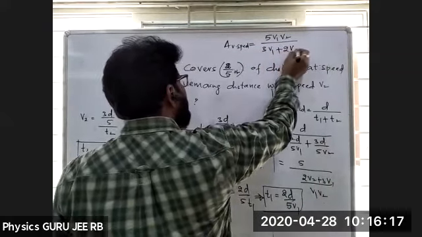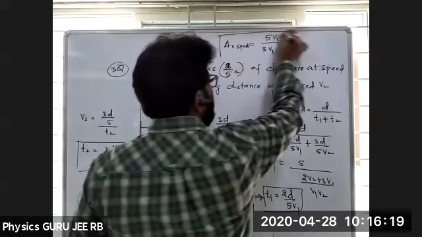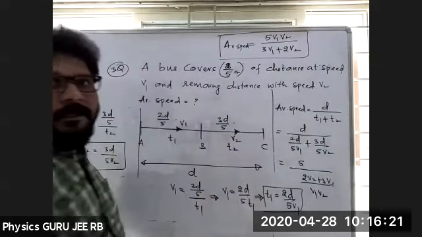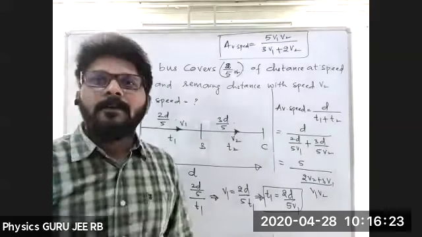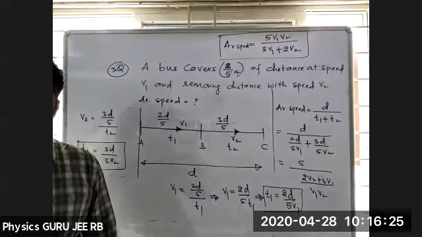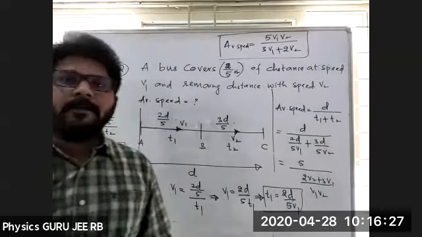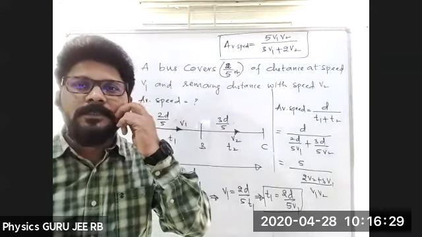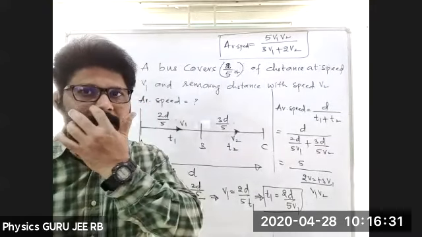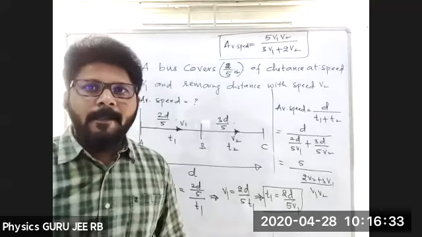How many of them got the answer? Is it clear? How many of them got the same answer? Okay, very good.